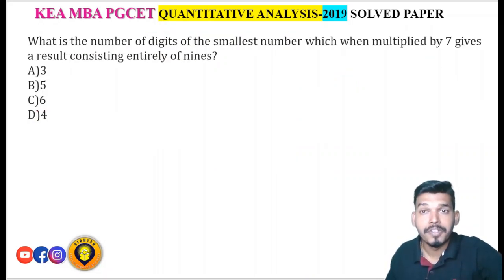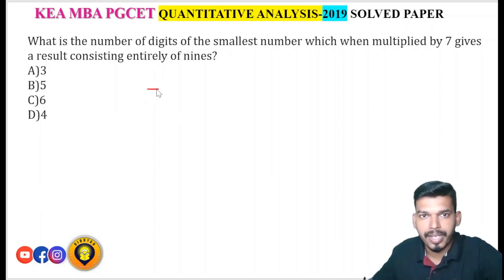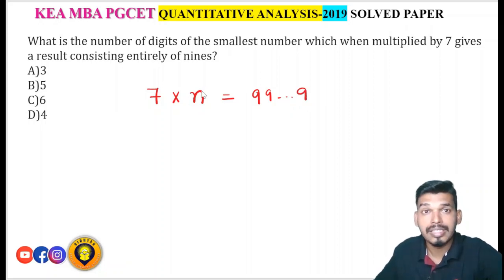What is the number of digits of the smallest number which when multiplied by 7 gives a result consisting entirely of nines? Let's suppose the number is n. When it is multiplied by 7, the result should be entirely of nines. So you have to find the value of n and how many digits are there.